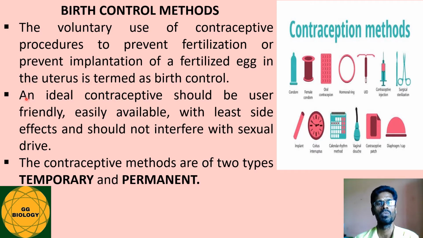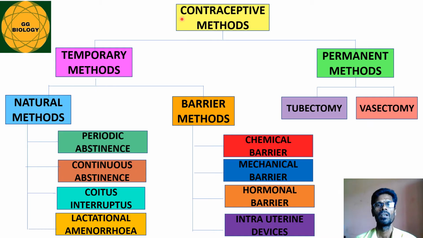An ideal contraceptive should be user friendly, easily available, and it should not lead to any side effects and should not interfere with sexual drive. So when following the birth control methods, this has to be taken care of. Contraceptive methods are broadly divided into two types, namely temporary methods and permanent methods.